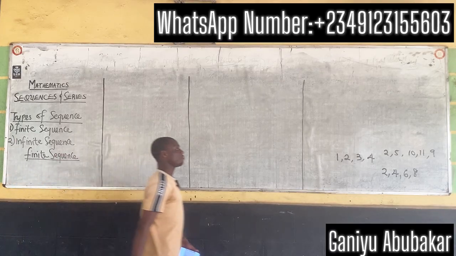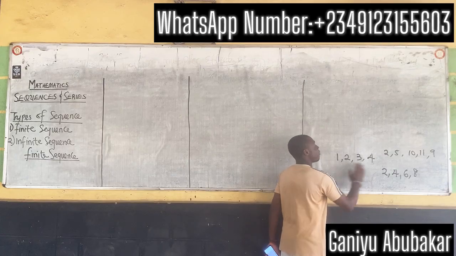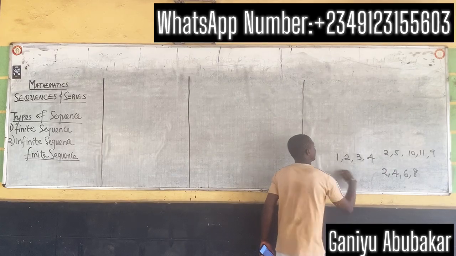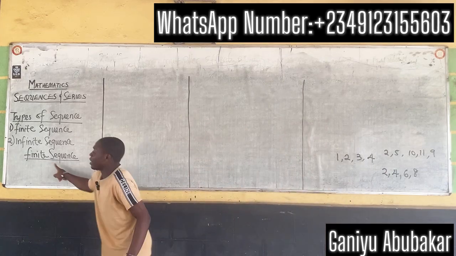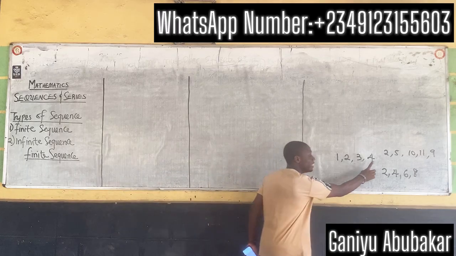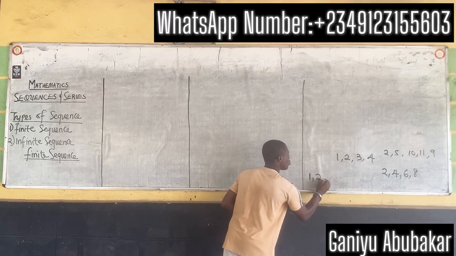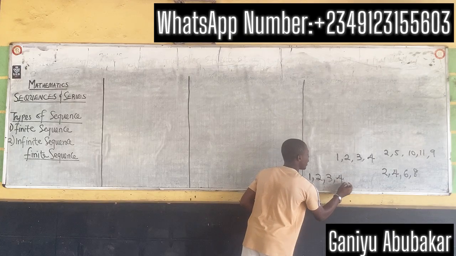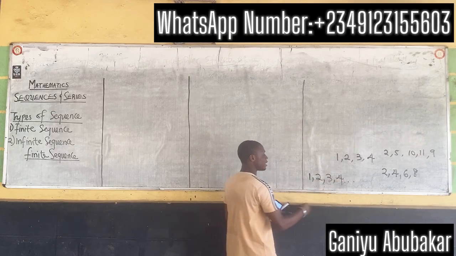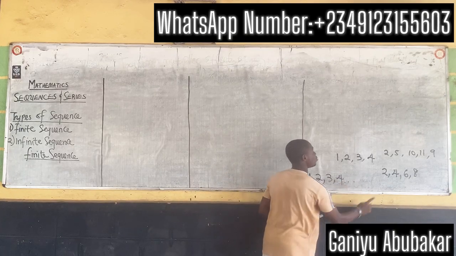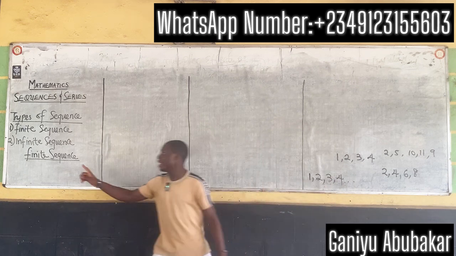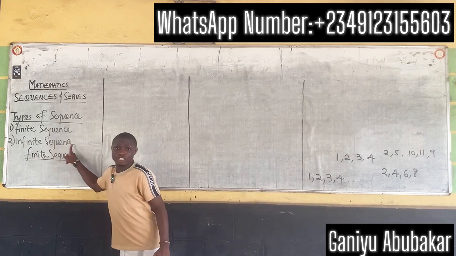For instance, if I have 1, 2, 3, 4, and I'm stopping at 4, this signifies a finite sequence. Why? Because it has an ending, which is 4. But if I put 1, 2, 3, 4, and then dot dot dot, this shows that the sequence continues. This shows an infinite sequence.